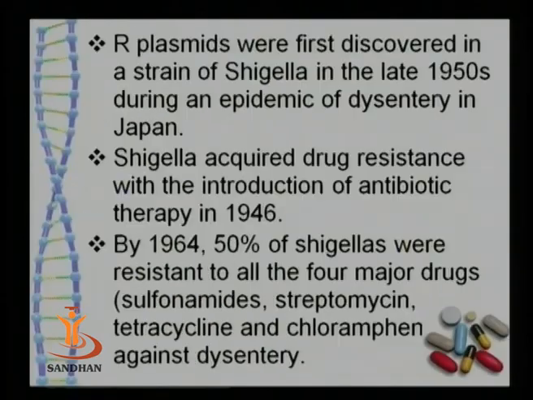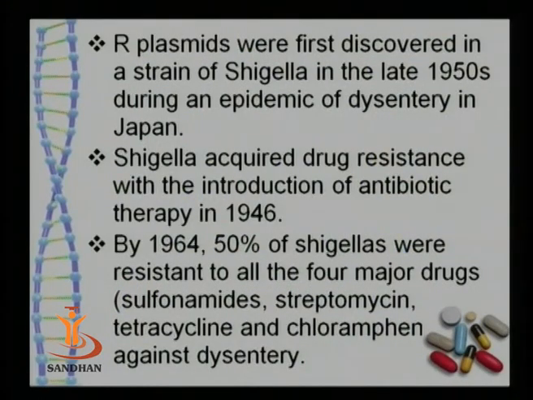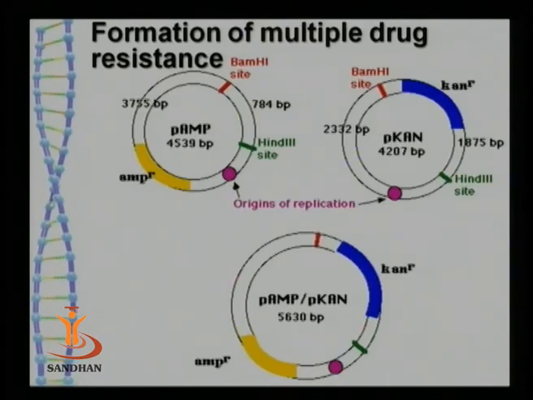If we look at the history, in the late 1950s it was found that a strain of Shigella, which is responsible for causing shigellosis or bacterial dysentery, became epidemic, and it was found that it had acquired resistance to many different antibiotics, including sulfonamides, streptomycin, tetracycline, chloramphenicol, and many other drugs. As a result, it became difficult to treat shigellosis.